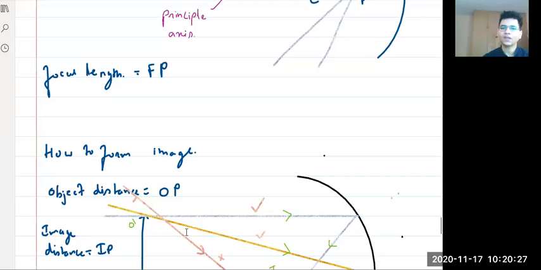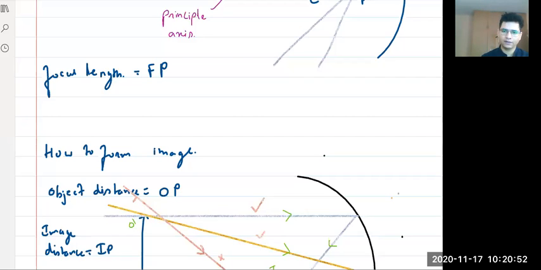Now, when we talk about light, we talk about one phenomenon that we have already studied, which is reflection, right, everyone? Whenever we talk about a chapter, we make a mind map. So we have reflection. In this, we have two parts: one is plane mirror and one is spherical mirror.